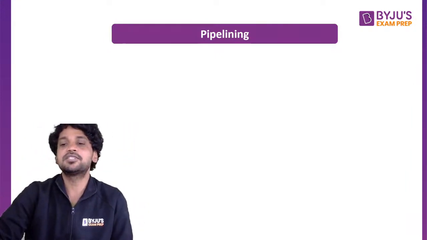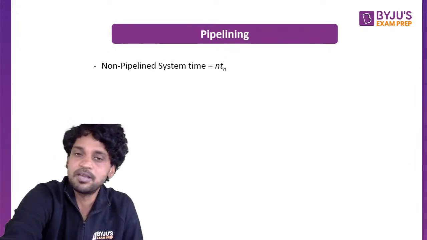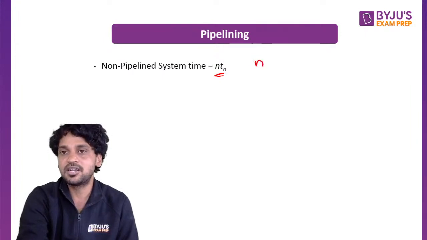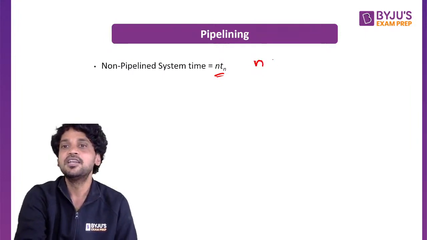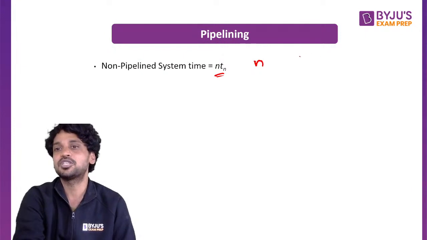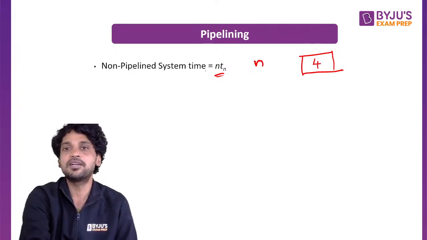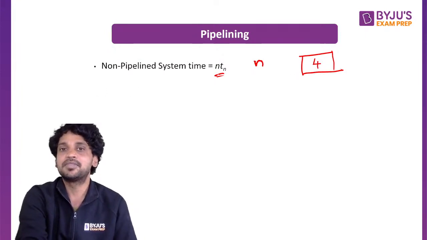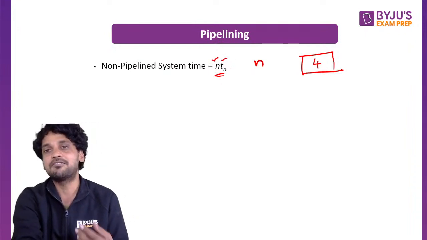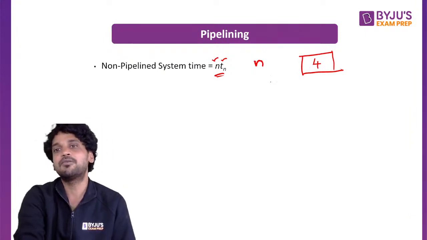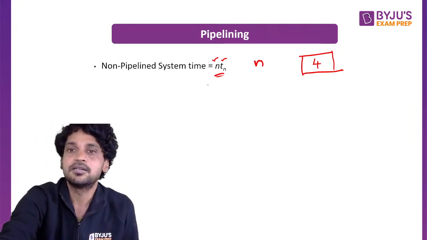In the pipelining, let us understand a few things very clearly. In a non-pipeline system, the time will be n times Tn. Let us say there are n tasks, n instructions that must be executed, and this is the CPU. For each instruction, the CPU will take 4 clock cycles. So in a non-pipeline system, the time will be equal to n into Tn, where n is the number of tasks and Tn is the time required for a single task. So if there are 100 tasks in a non-pipeline system, we require 400 clock cycles.